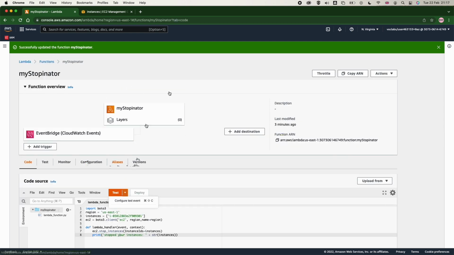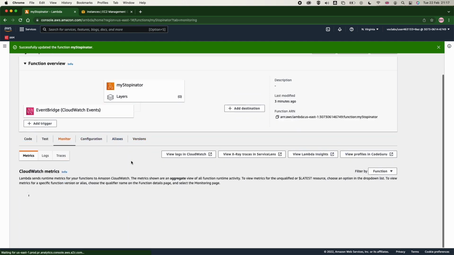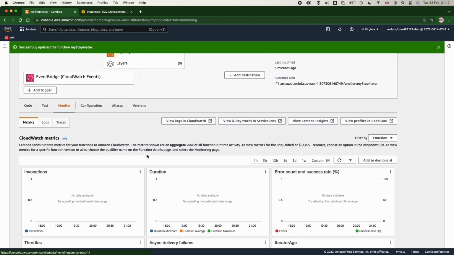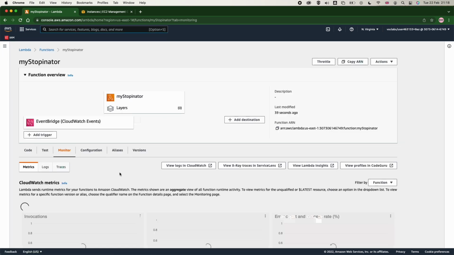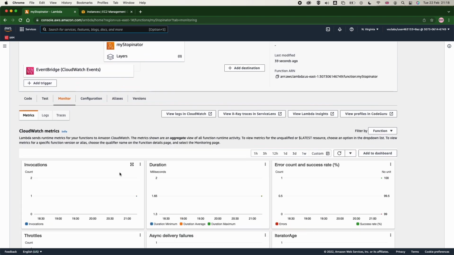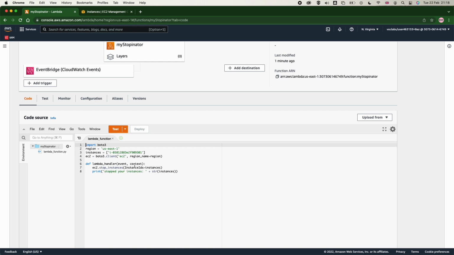Now, you could also go to Lambda and test your code using the test functionality that you have in the Lambda console. And you could also go to the monitoring tab. From the monitoring tab, you will be able to see if there is any error in your code, or if there is any error in the invocation of the function.